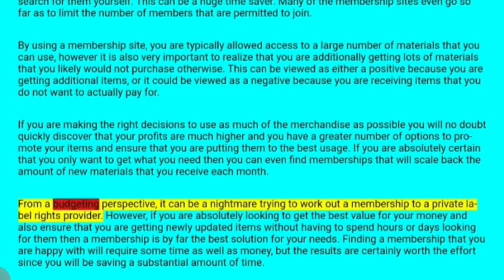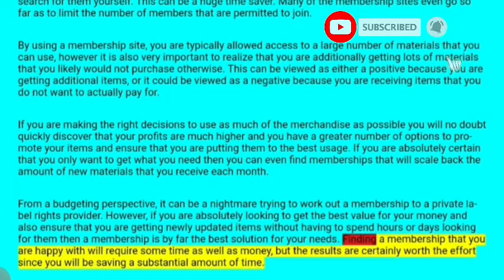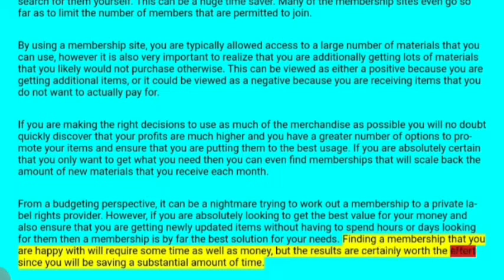From a budget perspective, it can be a nightmare trying to work out a membership to a private label rights provider. However, if you are absolutely looking to get the best value for your money and also ensure that you are getting newly updated items without having to spend an hour or a day looking for them, the membership is by far the best solution for your needs. Finding a membership that you are happy with requires some time as well as money, but the results are certainly worth the effort since you will be saving a substantial amount of time.